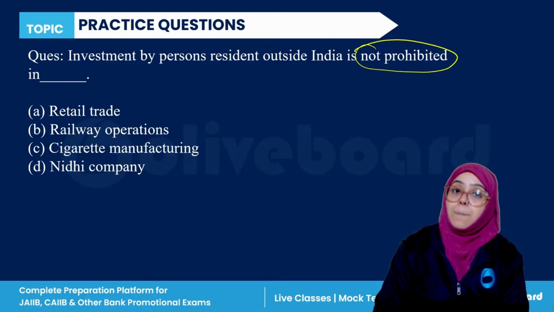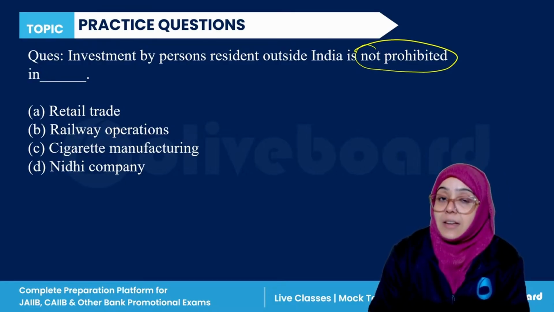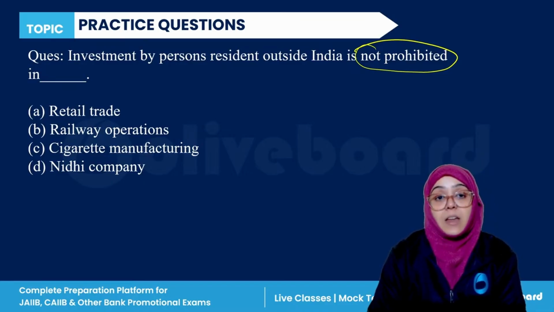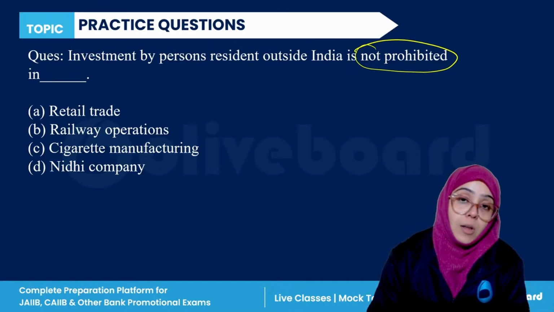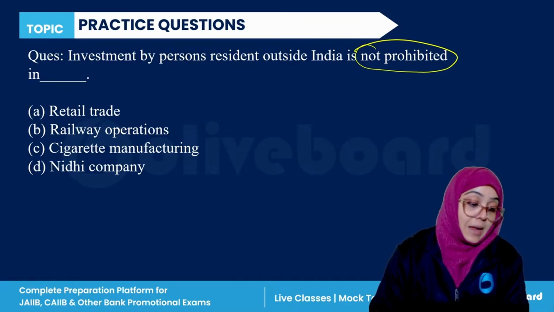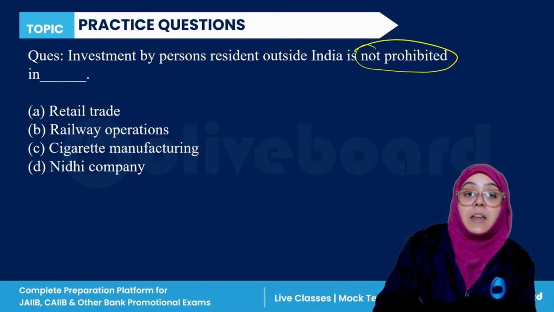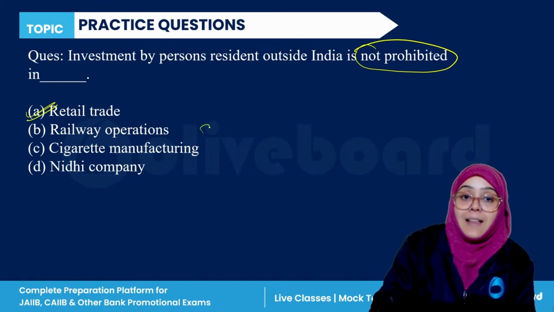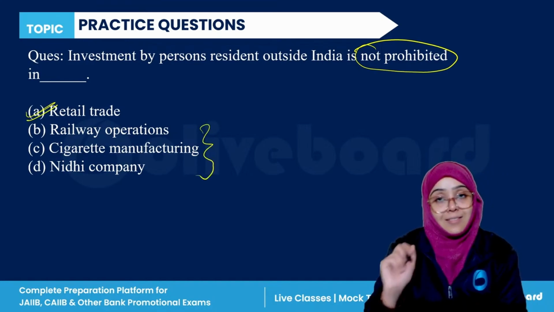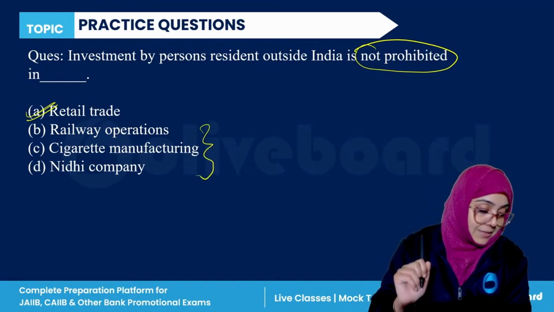Investment by a person resident outside India is not prohibited in which of the following industries? So it is not prohibited in retail trade, while in all the other areas it is prohibited. So A is the correct answer.